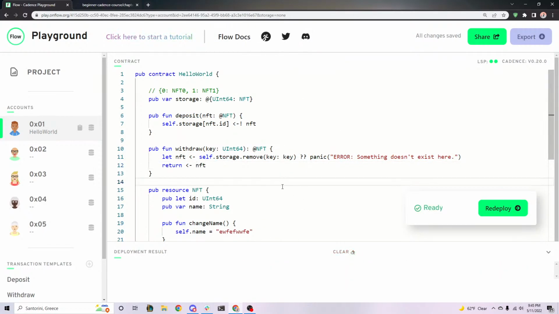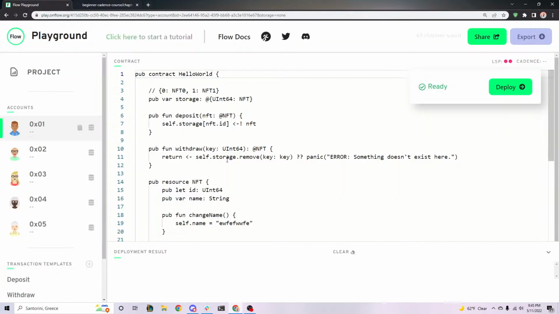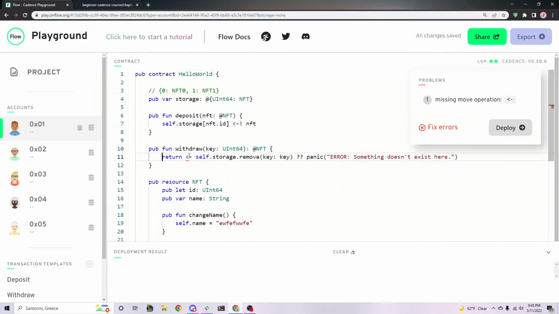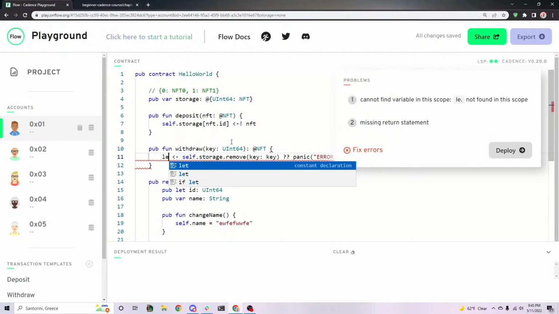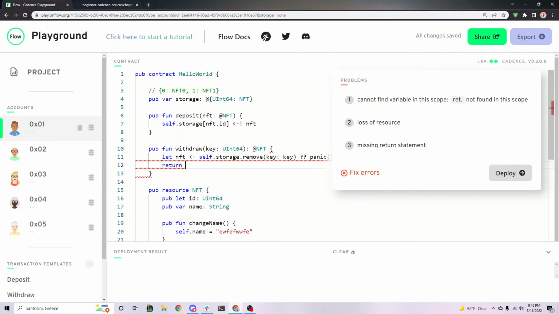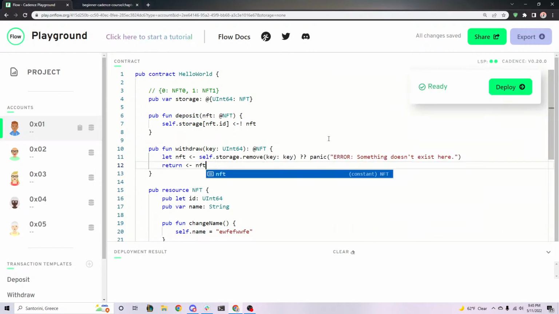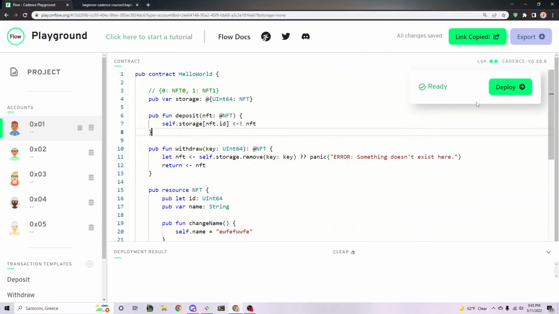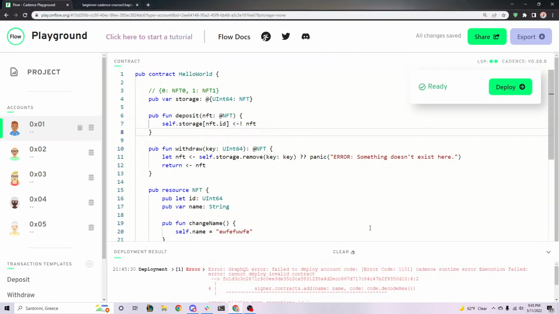And of course, I'm telling you, part of being a Cadence dev for the past two years has just taught me to read Playground errors and know how to fix them. Which is kind of sad, but it is what it is. All right, please. All right, well, okay, this sucks.